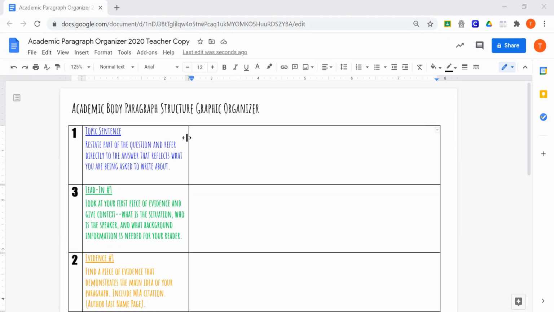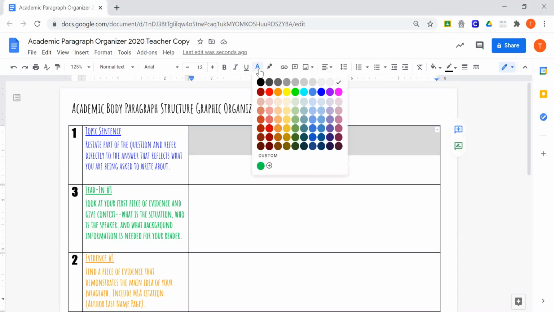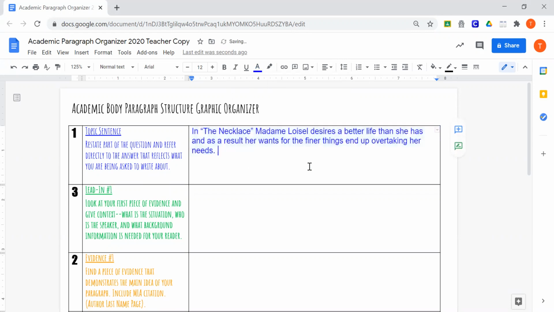So the topic sentence should say the necklace in it, and it should say a little bit of a summary about who I'm talking about and why it answers the prompt. I've already written this, so I'm going to highlight it and make it colorful, and then we'll talk about it. Here, I wrote: in the necklace. Now you know what text it is. Madame Loisel, our main character, desires a better life than she has. And as a result, her wants for the finer things end up overtaking her needs.